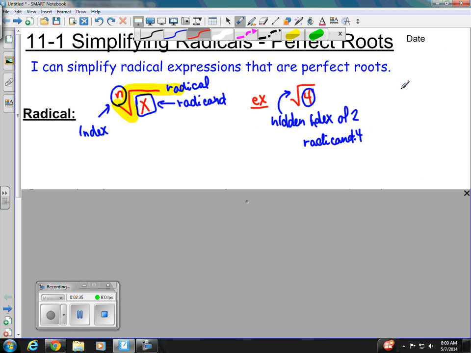And if we have a cube root of 8, well, our index then is 3. It's shown here. The only time it's hidden is on a square root bar. For cube roots and fourth roots and fifth roots, it'll always be shown. So the index here is 3, and the radicand is 8.